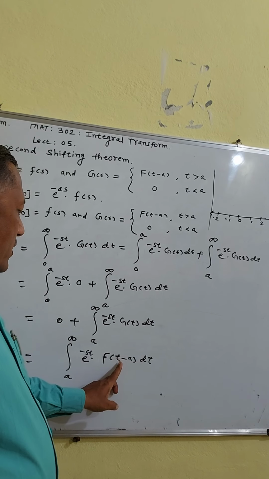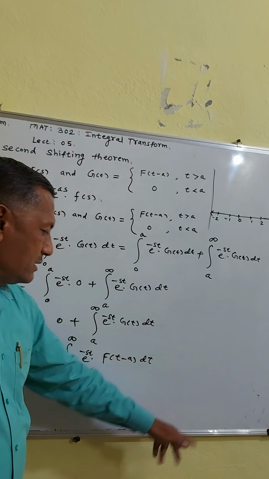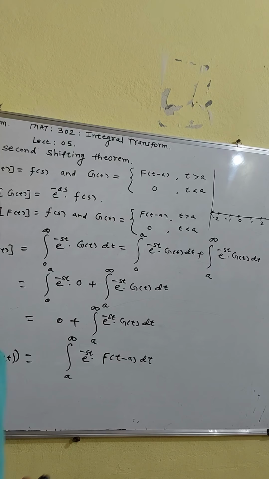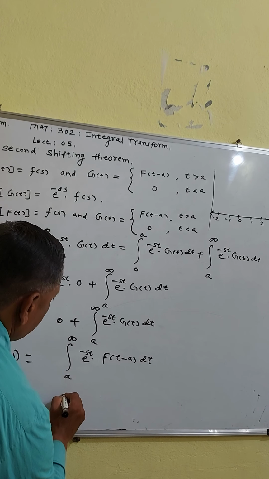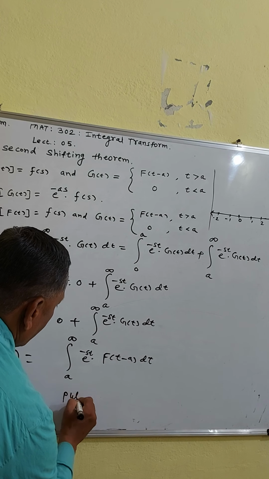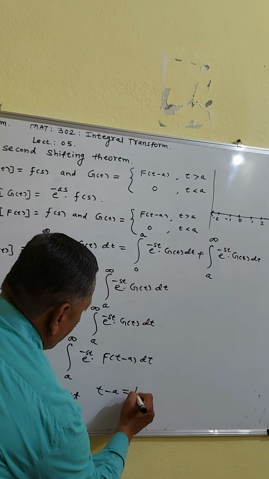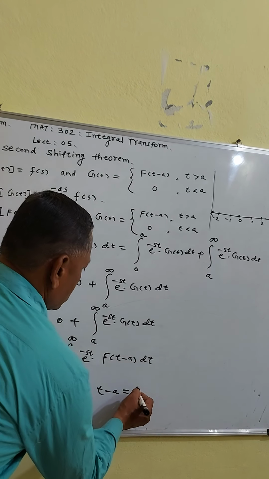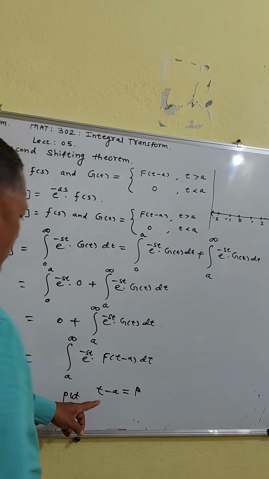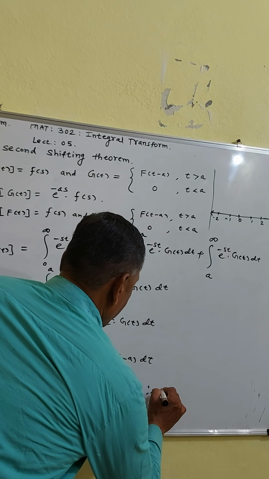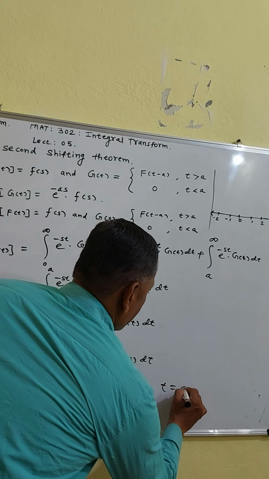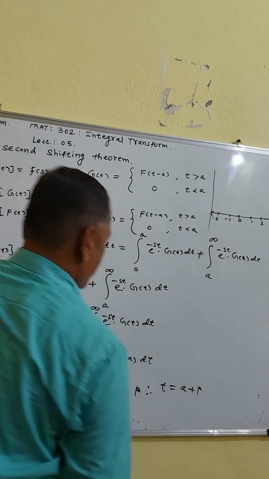So you put t minus a is equal to some arbitrary number. Then put t minus a is equal to, suppose, p. Then what is the value of t? Therefore t is equal to a plus p.